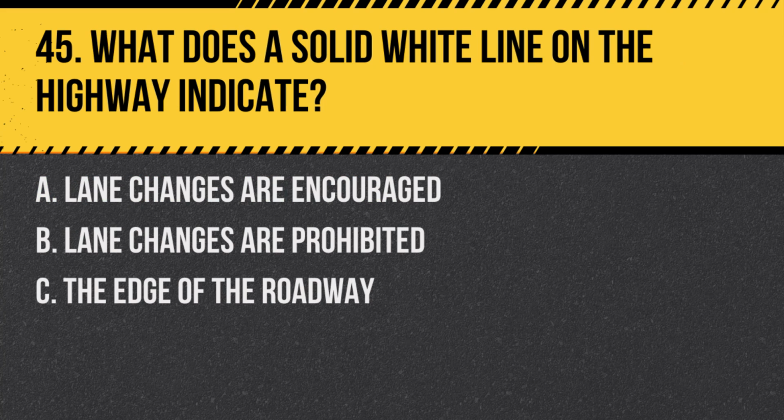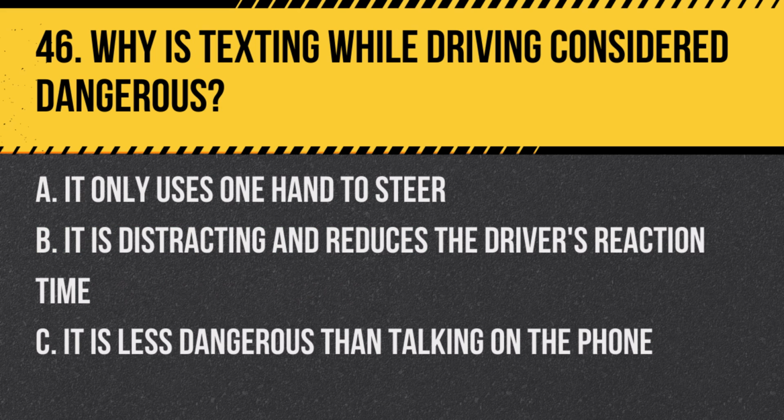Question 45. What does a solid white line on the highway indicate? A. Lane changes are encouraged. B. Lane changes are prohibited. C. The edge of the roadway. Answer. B. Lane changes are prohibited. A solid white line between lanes of traffic means that you should stay in your lane and that lane changes are discouraged or illegal.